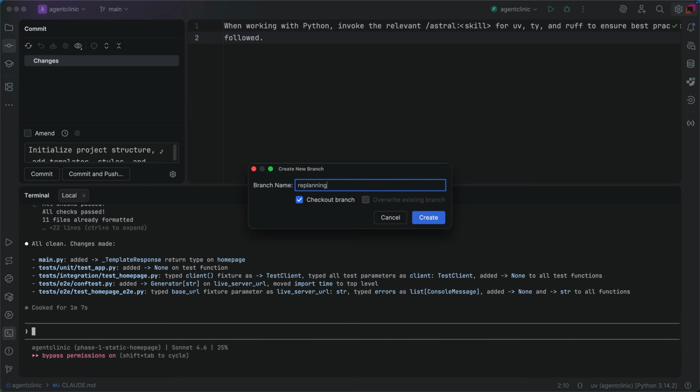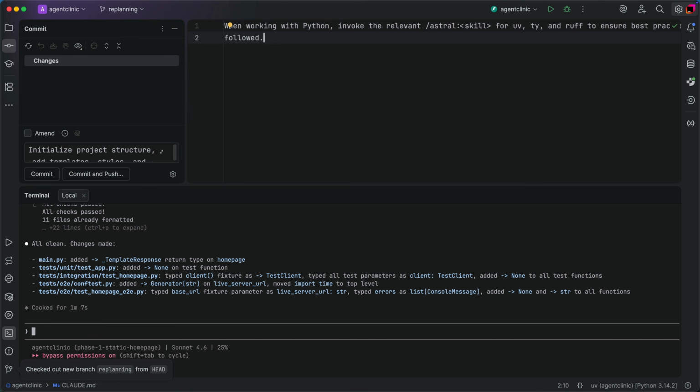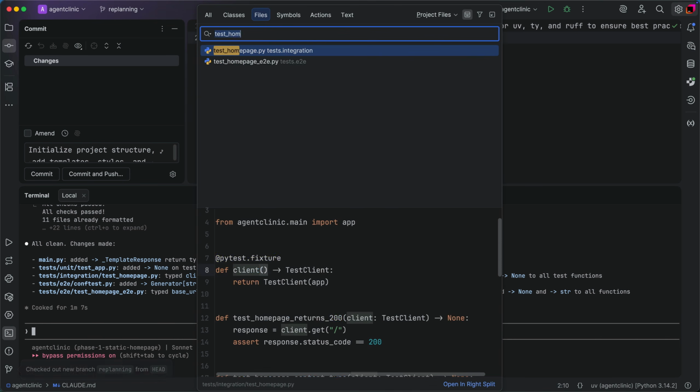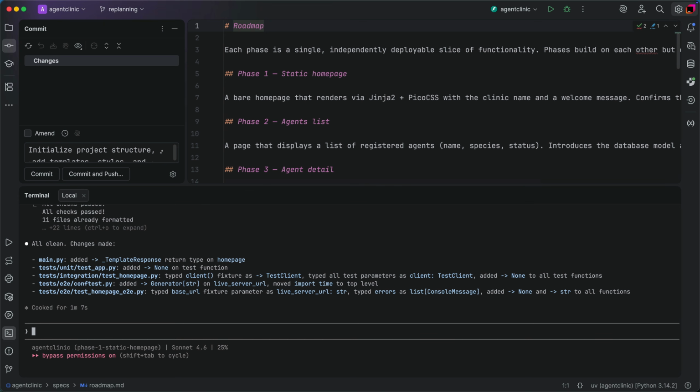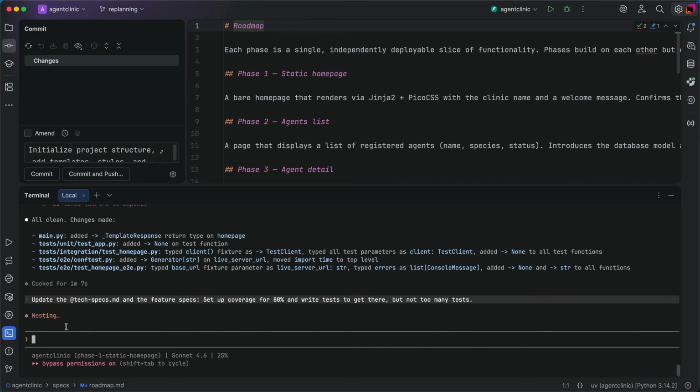Start by making a replanning branch for this work. One obvious replan: is my roadmap still accurate? Is the next feature the right one? Anything new? Next, of course, tests. Too many? Too few? Who knows? You didn't tell the agent.